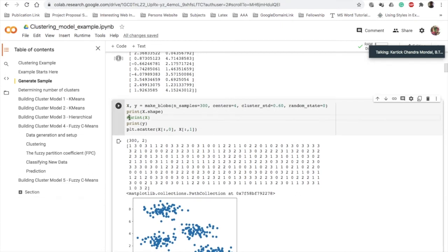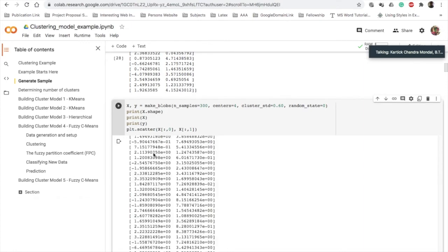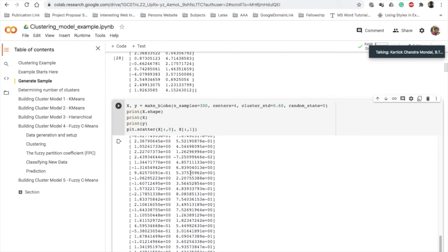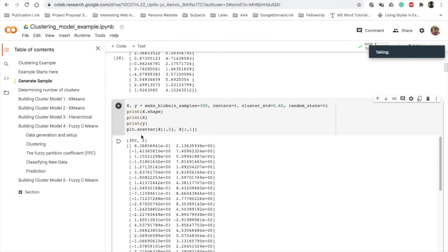If I print this X, you will see that the number of features is 2. You can also find it by using the shape method of these data points, where you can see the shape is 300 by 2, that means 300 rows and 2 columns are present.